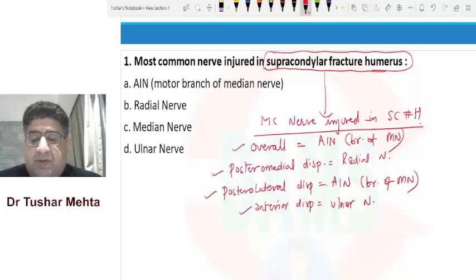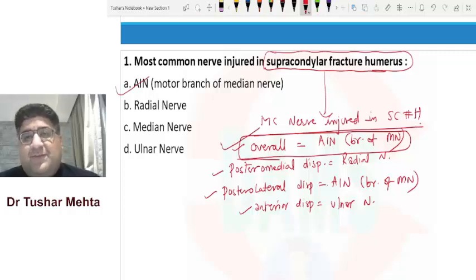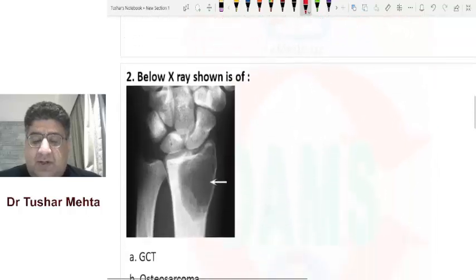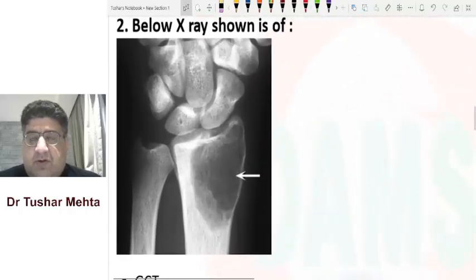Now here in the question they have asked you most common nerve injury. They have not mentioned any displacement. So obviously they are talking about what? They are talking about overall most common nerve injury. So the answer will be anterior interosseous nerve. Second question, the X-ray shown below is of